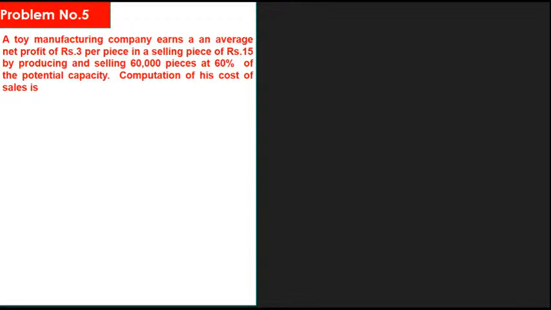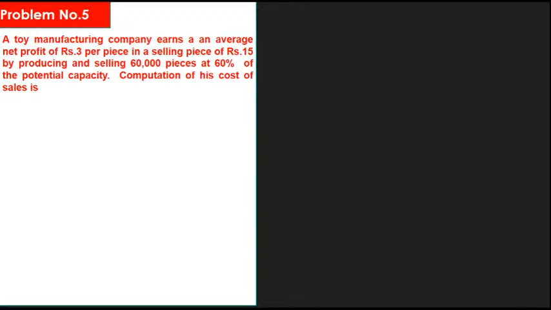Computation of its cost of sales. Okay, what is the information given in the problem?